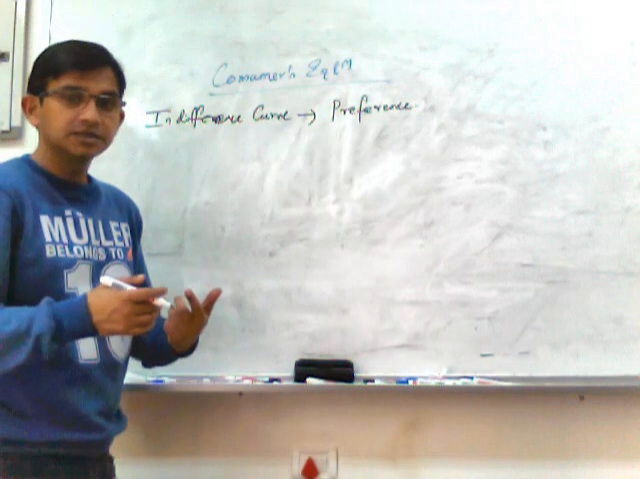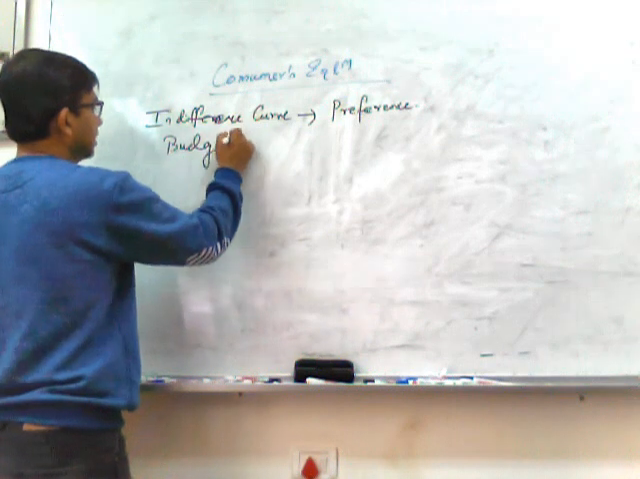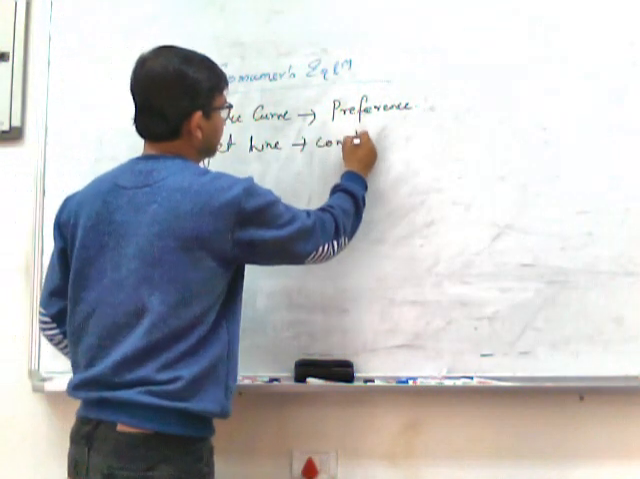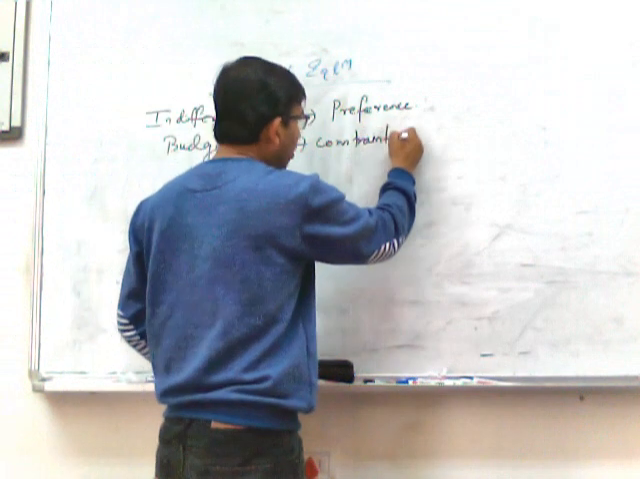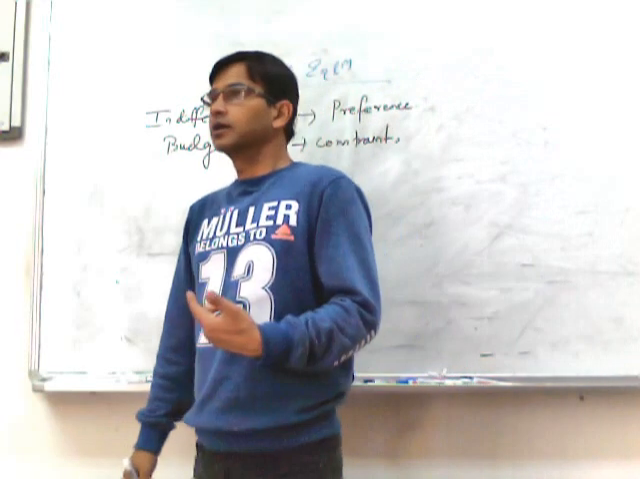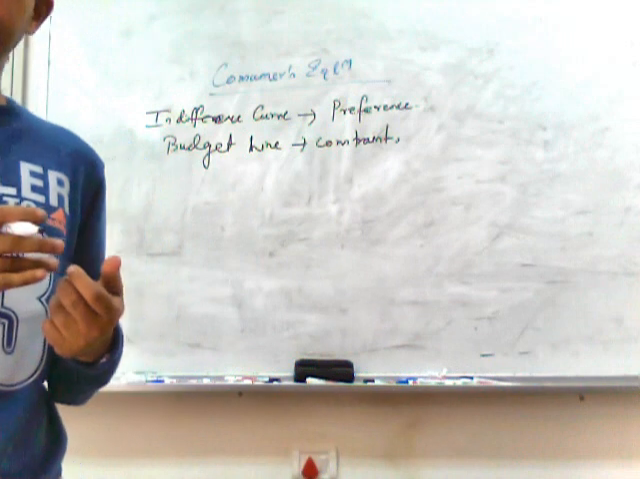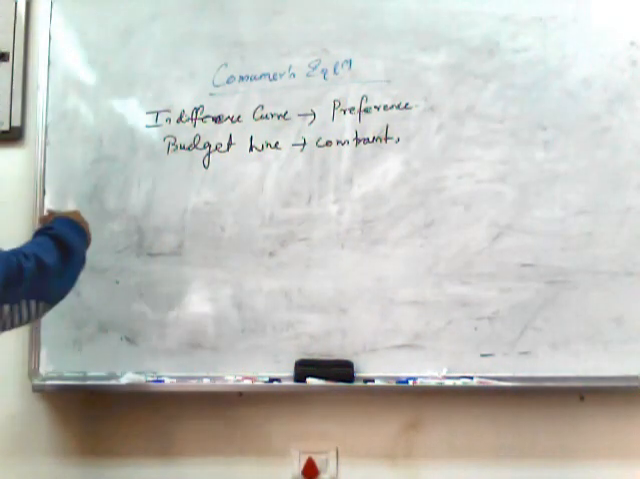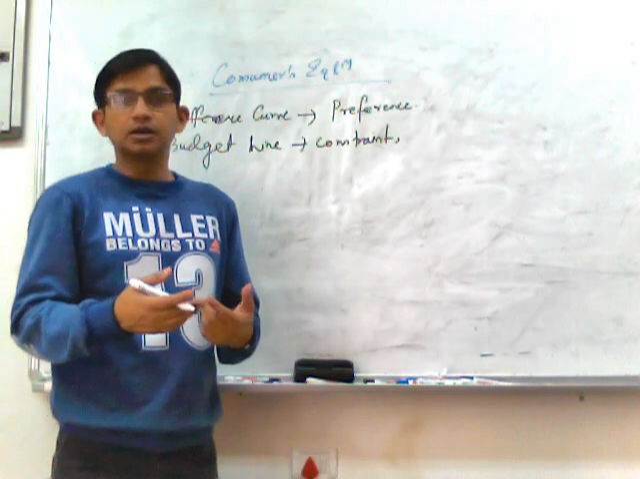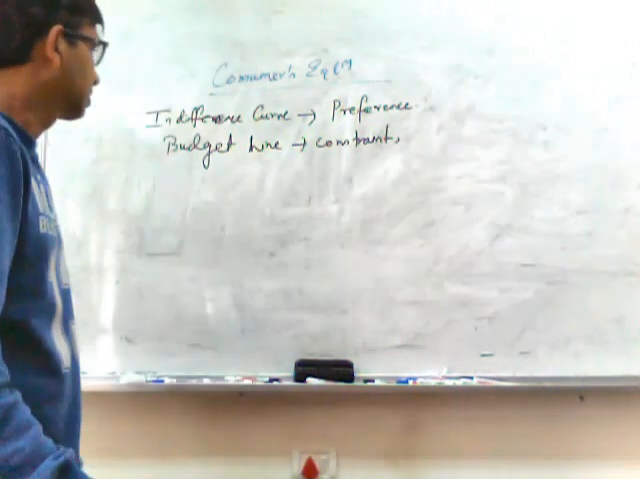But he is constrained. So what is the constraint? That is represented by the budget line. We can say this indicates the constraint or the limitation of the consumer. So that means the equilibrium will be there whenever his preference matches his capability, his ability, or we can say his constraint.